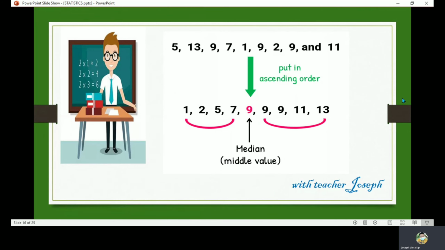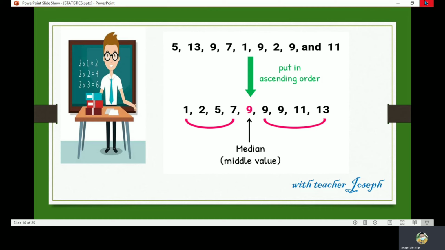So this is the example. The given numbers are 5, 13, 9, 7, 1, 9, 2, 9, and 11. Like what I said a while ago, to find the median, your numbers have to be listed in numerical order from smallest to largest. So we are going to put them in ascending or increasing order.